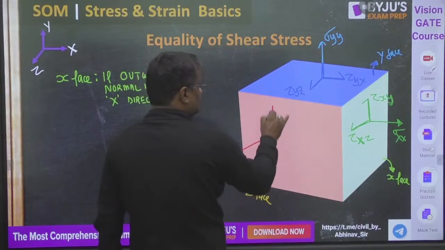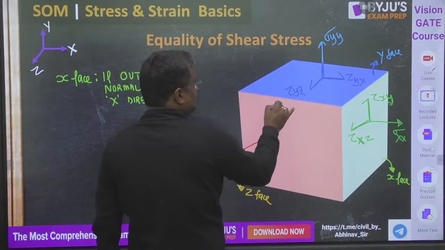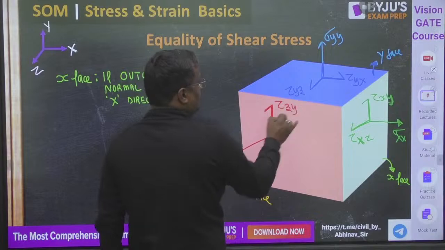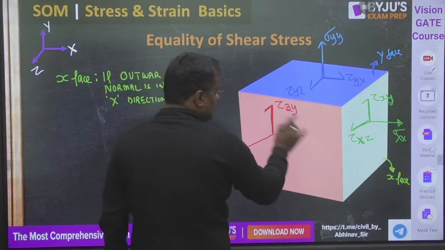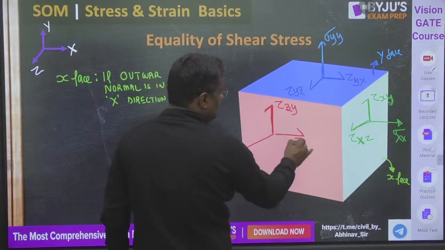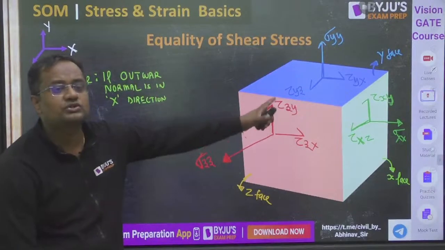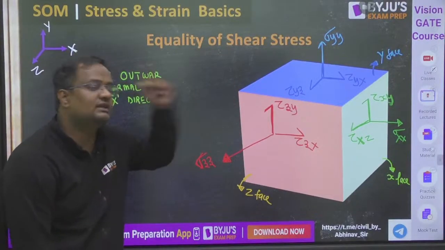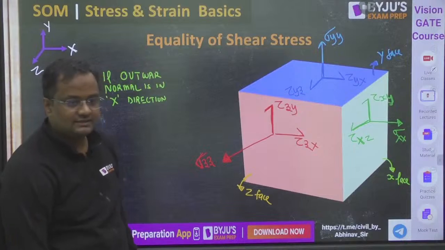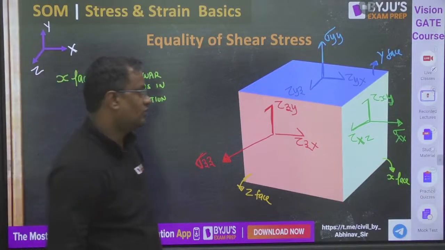This is shear: in the z face in the y direction. This is also shear in the z face, tangential in the x direction. This is the most general case of loading, where everything is coming.